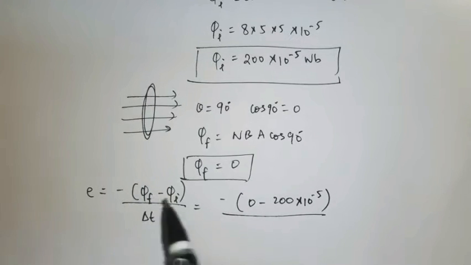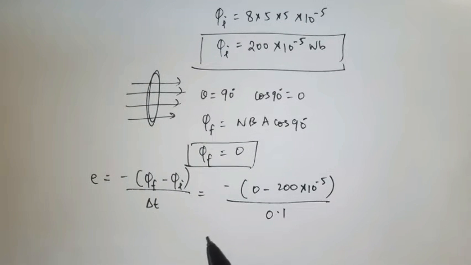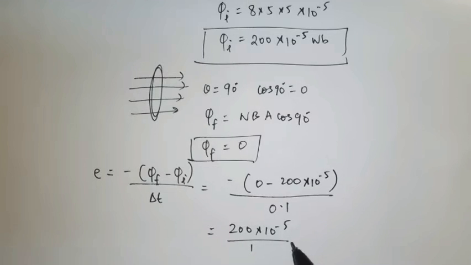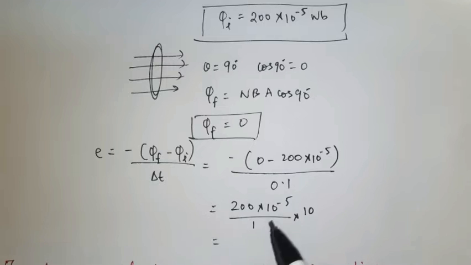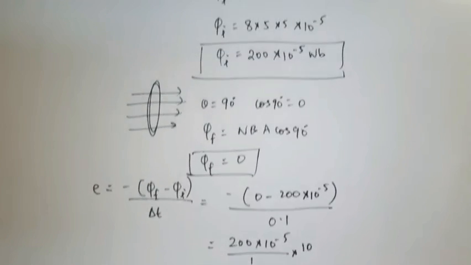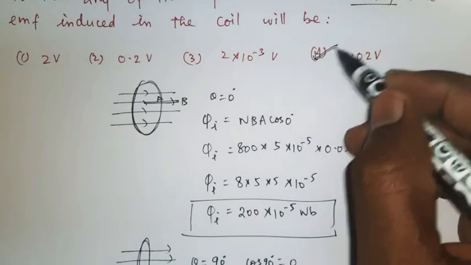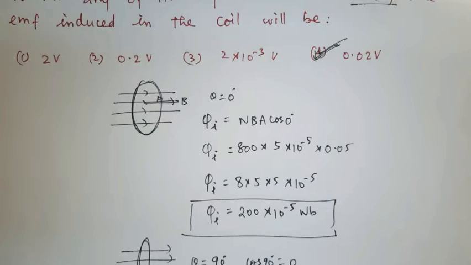So substitute delta t value 0.1, minus to minus plus, so 200 into 10 power minus 5 divided by 0.1, you can write as 1 by 10, the 10 will go to the numerator. If we simplify, we will get 0.02. Unit of EMF is volt. So 0.02 volt. So the last option, the fourth one, is the right answer.